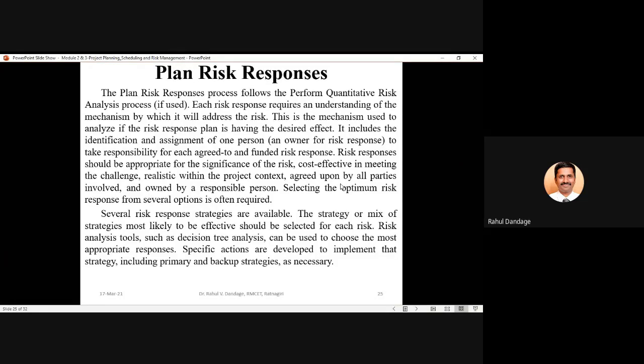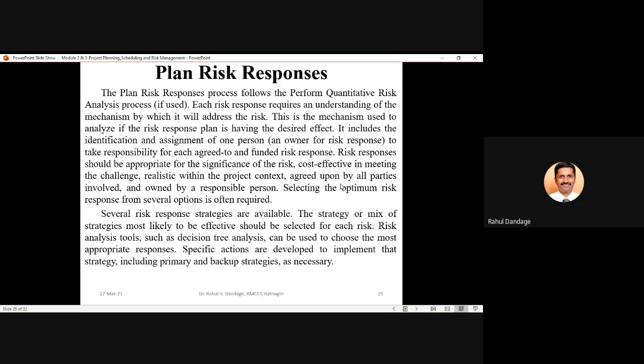So we should have some ownership of the risk response which has been suggested. We should assign a specific person to take responsibility that this is the kind of risk response we are proposing for this kind of risk, and it will be observed what the effect of this risk response is on the said risk which is in front of you.